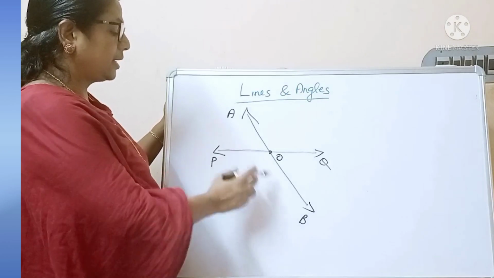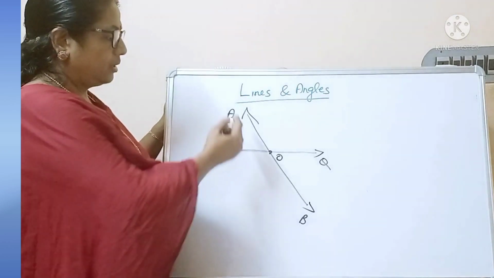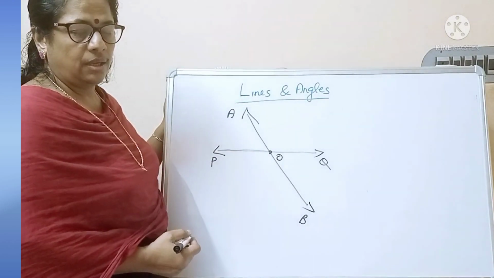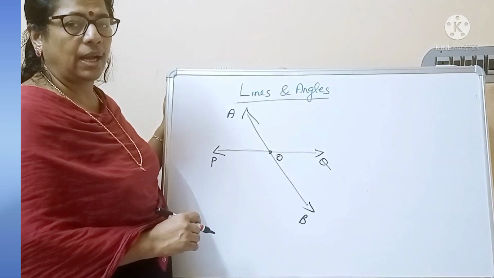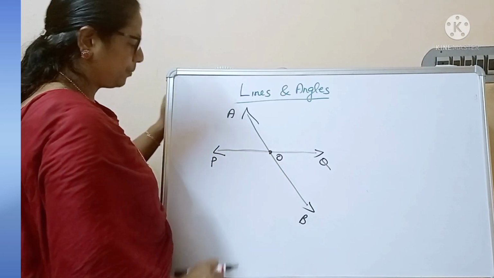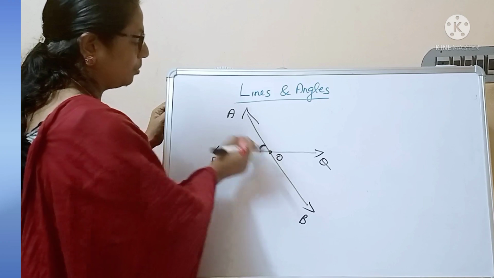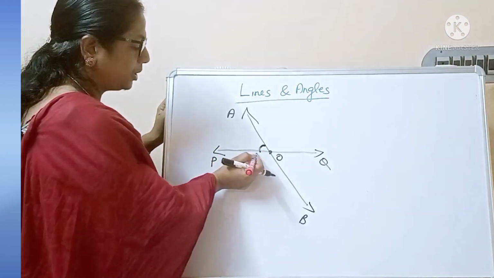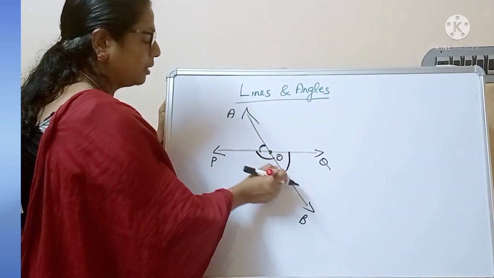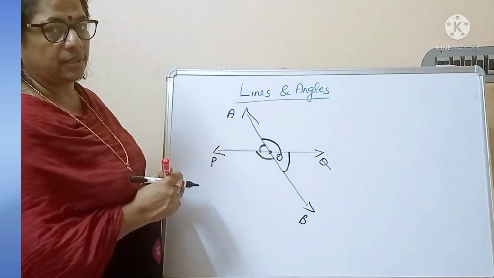Consider the 2 lines AB and PQ intersecting at the point O. The line AB and line PQ intersecting at the point O. Then we have 4 angles. Which are the angles? Angle AOP, angle POB, angle QOB, and angle AOQ. These are the 4 angles.